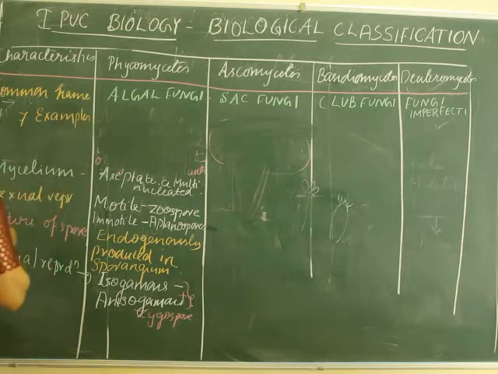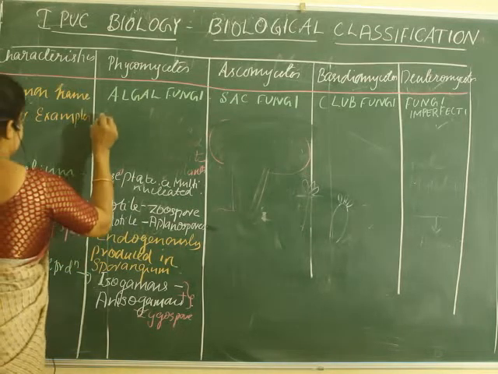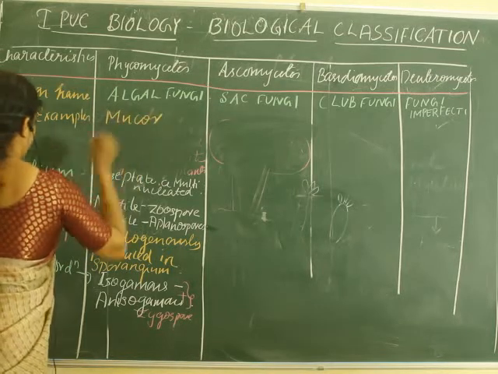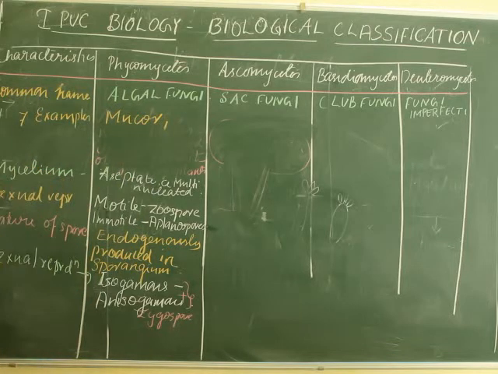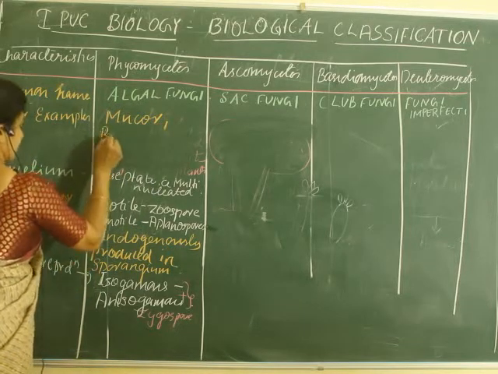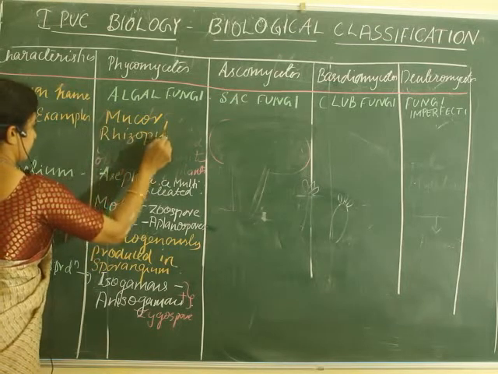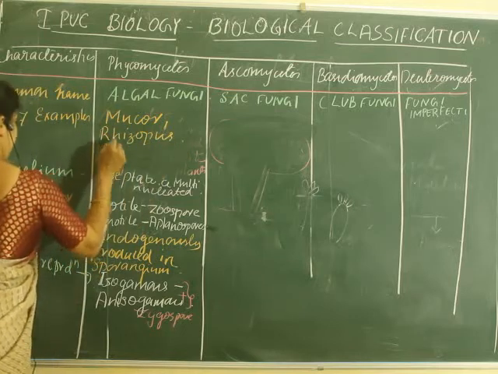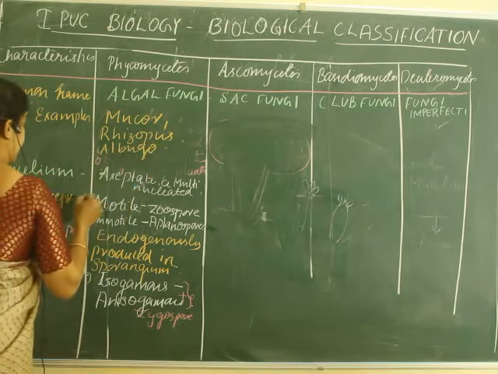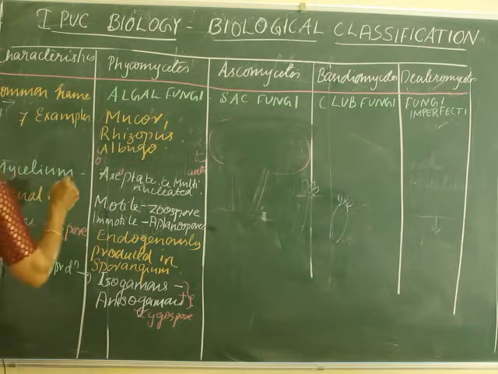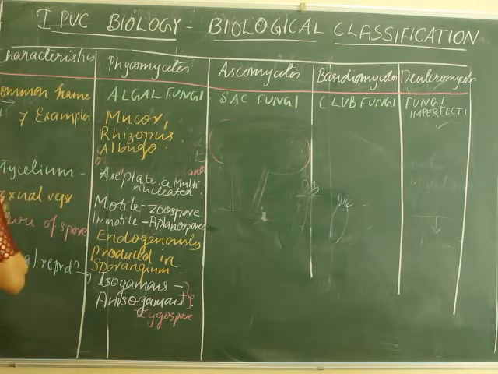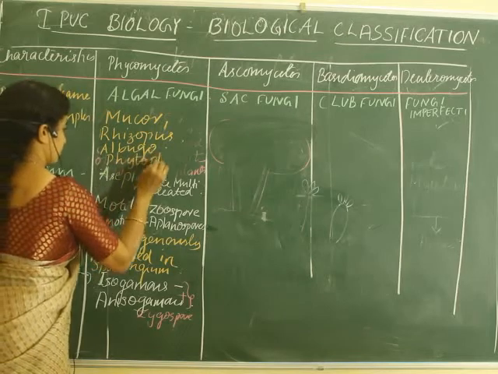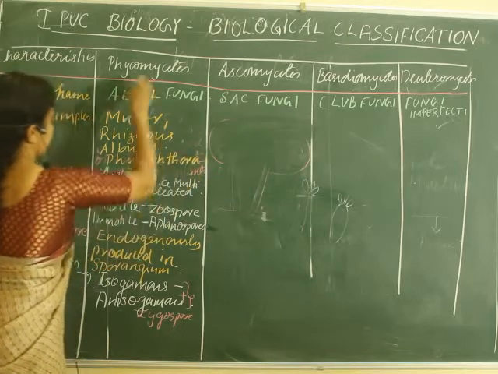What are the examples you can take here? You have to write some examples like Mucor, then Rhizopus, the bread mold. Then Albugo. What is Albugo? I said it's a parasitic fungus found on plants. Then one more is Phytophthora. So these are the examples for class Phycomycetes.